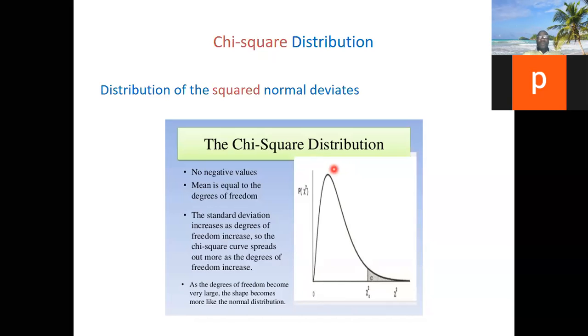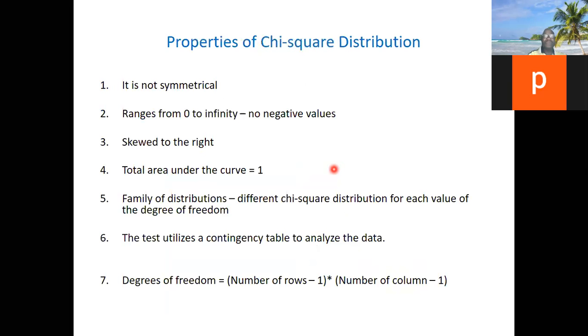Now, you will see that the chi-square, apart from the fact that it has no negative value and it's skewed, there are some important facts you need to know about chi-square. Of course, it is not symmetrical, that's why it is skewed. It's from 0 to infinity, no negative value. Whereas normal distribution is from negative infinity to infinity on both sides. But here it is from 0 to infinity on one side, no negative value. It's skewed to the right.